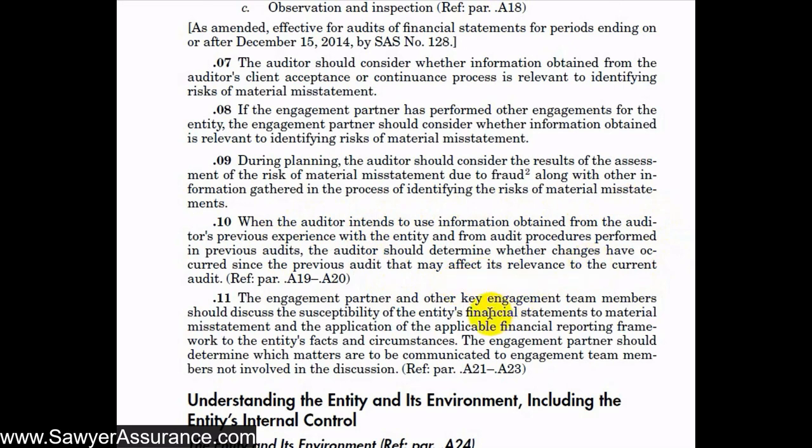And finally, the engagement partner and other key engagement team members should discuss the susceptibility of the entity's financial statements to material misstatement and application of the applicable financial reporting framework to the entity's facts and circumstances. The engagement partner should determine which matters would be communicated to the engagement team members not involved in the discussion. If you remember from AUC section 240, we were required to have an engagement team meeting to discuss fraud-related risks. Typically in practice, during that meeting to discuss fraud risk, we will also discuss our susceptibility of the financial statements to material misstatement that is required right here.